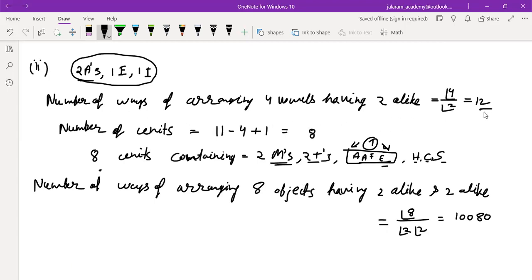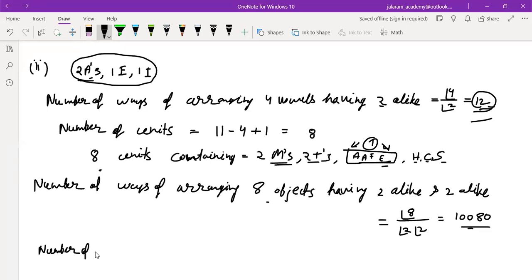Now, first we have arranged 4 vowels having 2 alike in 12 ways. Then we have arranged all the objects in 10,080 ways. And both are done together, so we will use the principle of multiplication.